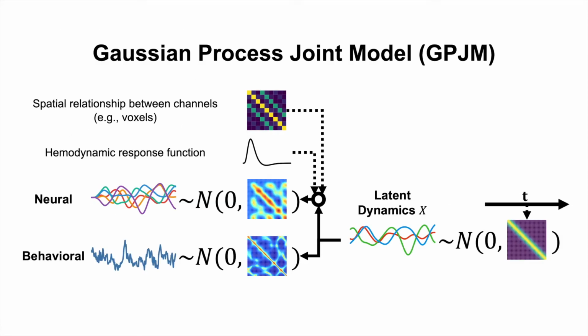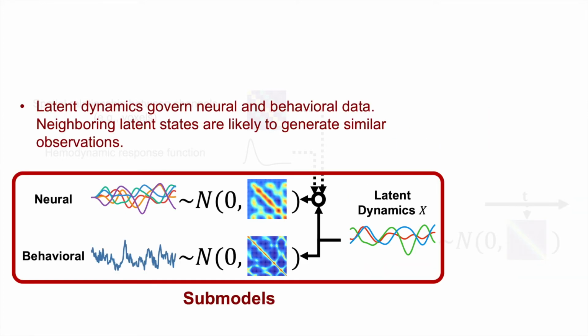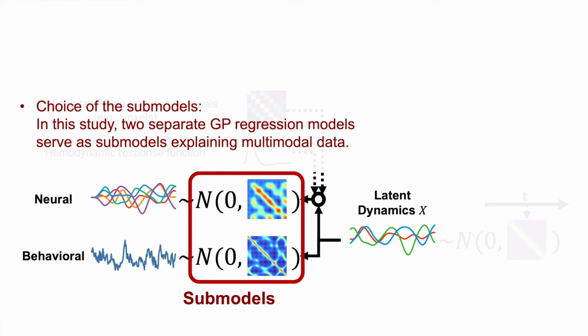The basic idea of the Gaussian process joint model, or GPJM from here, will be introduced. In the GPJM, a latent variable x is given a Gaussian process prior with respect to time. This latent variable serves as an input to neural and behavioral submodels to explain observed data. In principle, general linear models for neural data and cognitive models for behavioral data can be used as submodels, similarly as in conventional joint modeling practices.